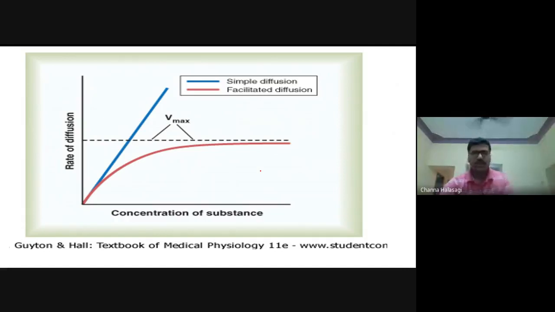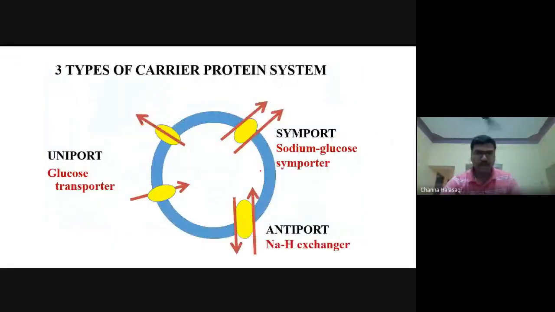So coming to the types of carrier proteins. We saw in facilitated diffusion that in that protein system, we have three types. One is called uniport. What does it mean? Uni means only one. So this protein molecule, present on the cell membrane, can transport only one molecule, one substance. Examples are the glucose transporters, GLUT1, GLUT2, GLUT3, all those.